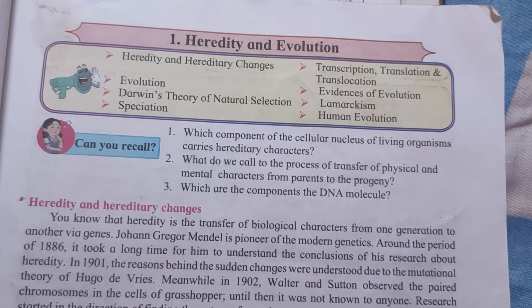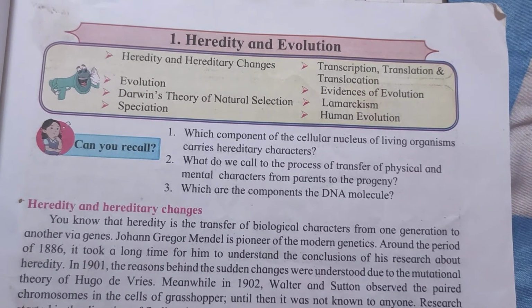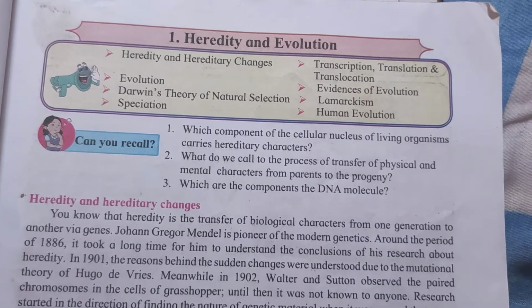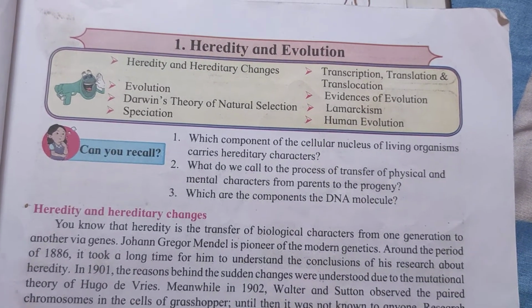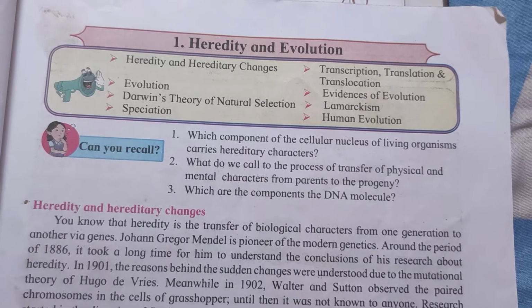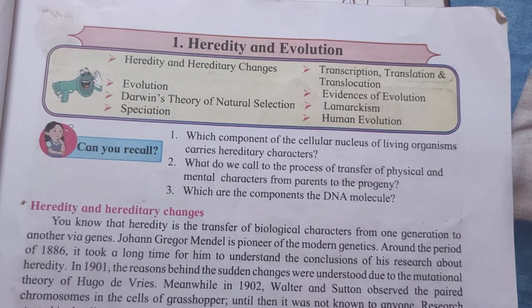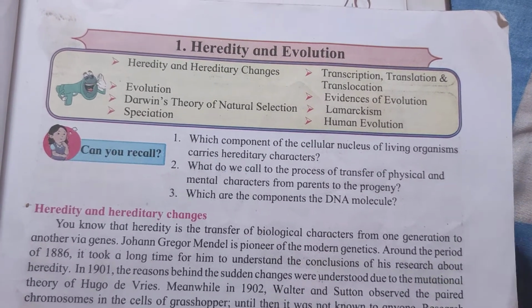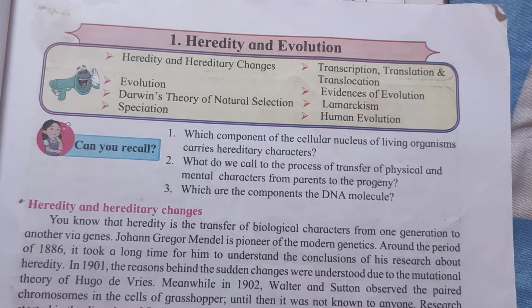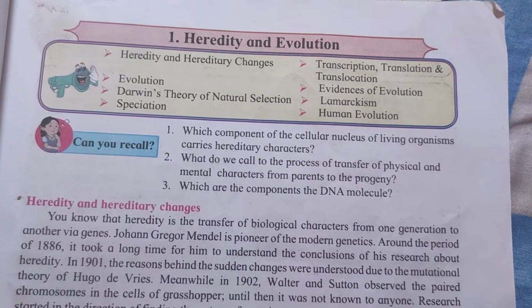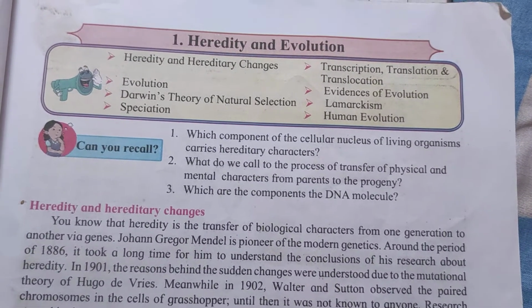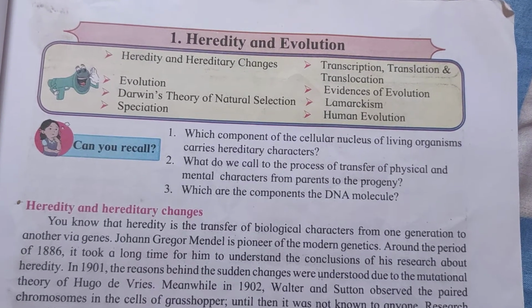By observation we can see there are some similarities between a boy, or son, and his father. These are nothing but the inherited or hereditary characteristics, or biological characteristics, which are transferred from the first generation to the second generation.